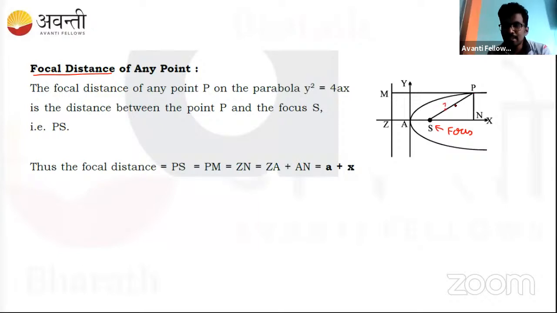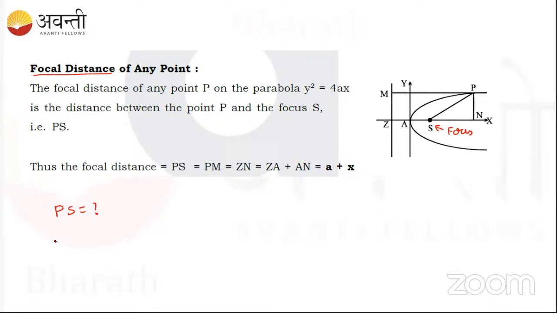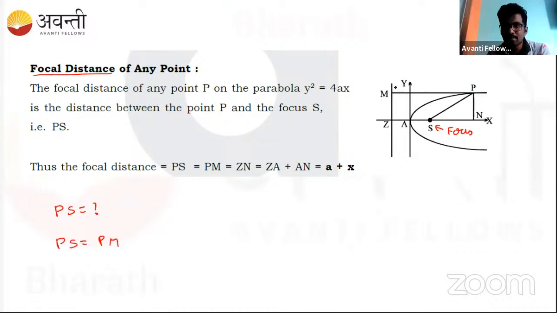Do you know, from the definition of the parabola, this length is the same as the perpendicular distance from the directrix? Both are one and the same. Can you say that? Because they are equidistant. So we have to find PS, and we know PS is nothing but PM, the perpendicular distance from the directrix.